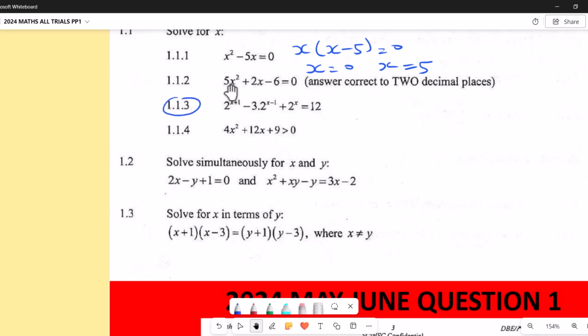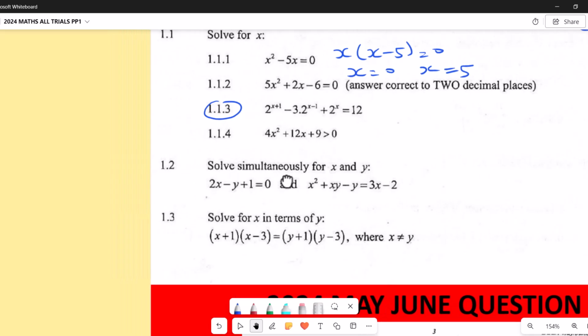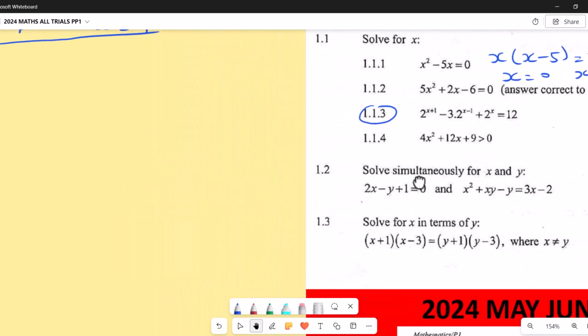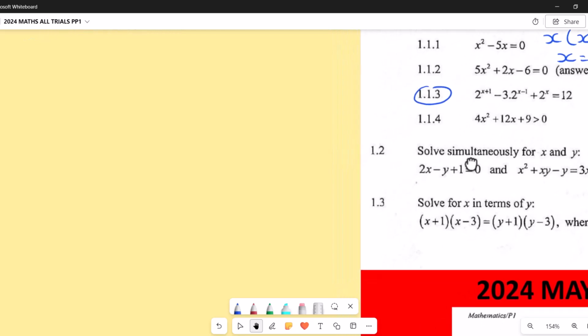Now here we have something interesting. Let's check it out. We have 2 to the power x plus 1. That's 1.3. Okay, 2 to the power x plus 1, and then minus 3 dot 2 the power x minus 1. Then plus 2 the power x equals 12.